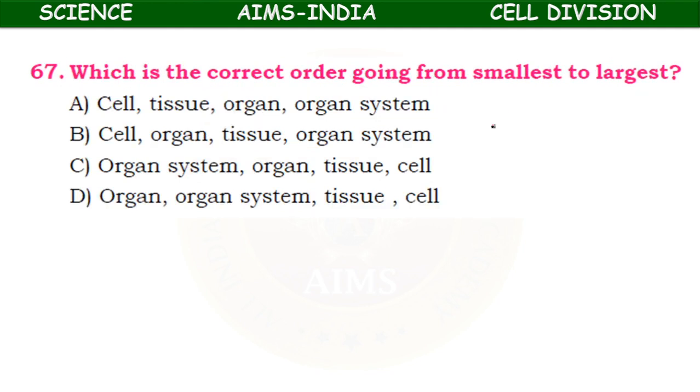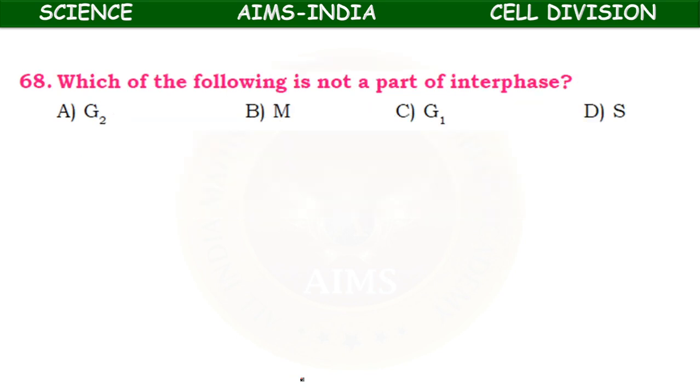Which is the correct order going from smallest to biggest? Cell, tissue, organ system, cell, organ, tissue, organ system, organ, tissue, cell, organ system. So it is the first one which represents the ascending order, smaller to bigger. Cells form the tissue, tissues combine to form the organs, organs combine to form the organ systems. Which of the following is not a part of interphase? G2, M, G1, S.